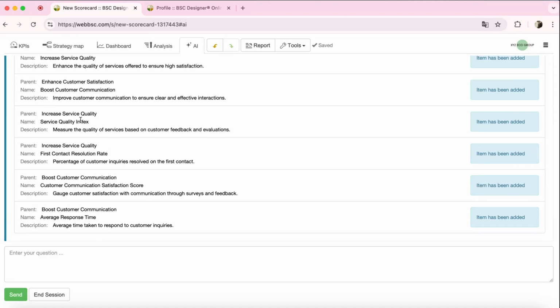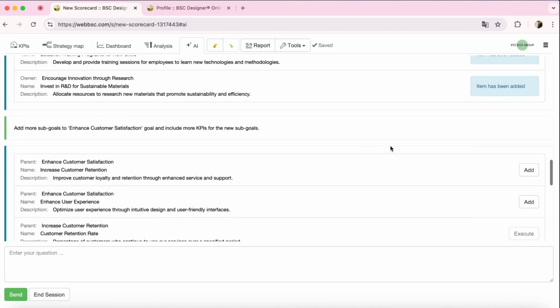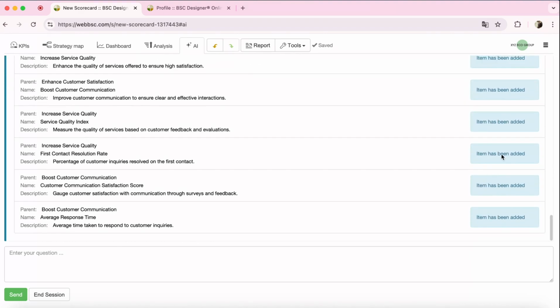Last but not least, AI in BSC Designer is implemented following best practices in AI governance. We ensure transparency at every stage by giving users the ability to review the data sent to the AI before starting the chart. Any personal data is anonymized. AI is not used in the background, and all AI-generated responses require human approval before being added to the scorecard.